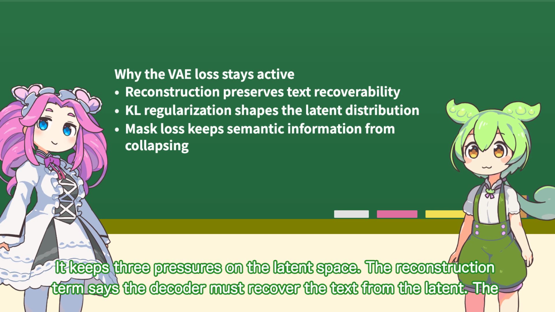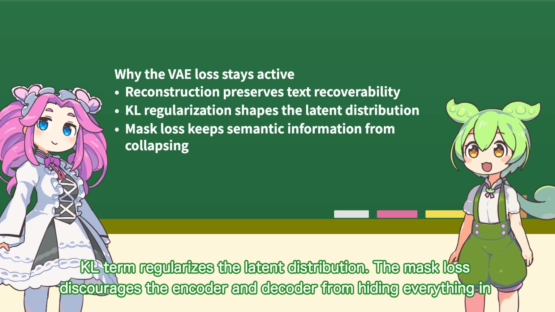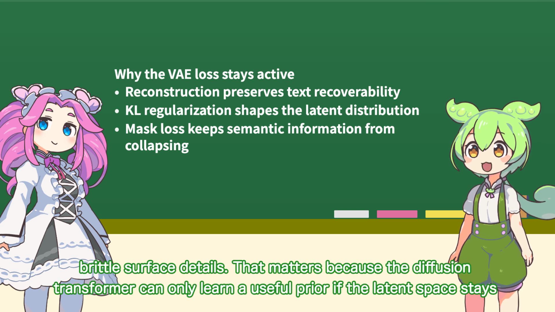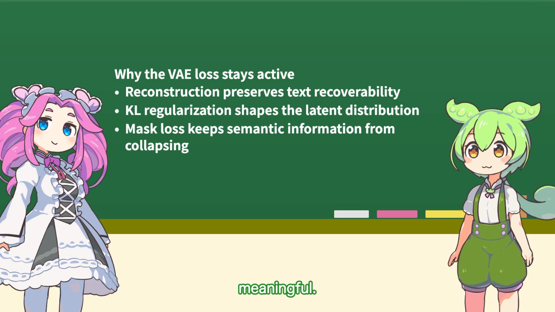It keeps three pressures on the latent space. The reconstruction term says the decoder must recover the text from the latent. The KL term regularizes the latent distribution. The mask loss discourages the encoder and decoder from hiding everything in brittle surface details. That matters because the diffusion transformer can only learn a useful prior if the latent space stays meaningful.